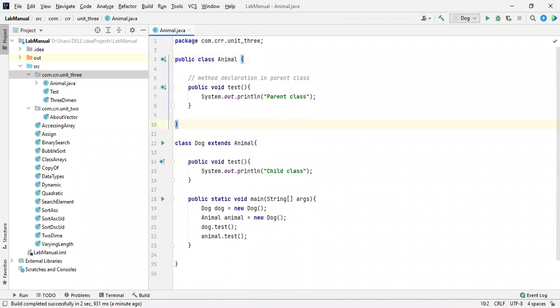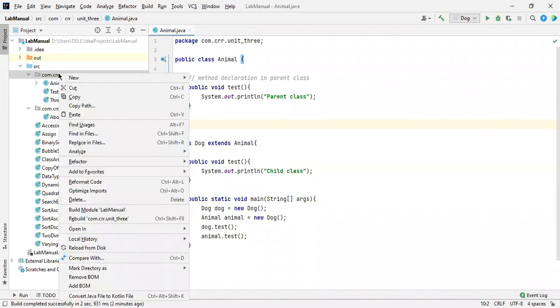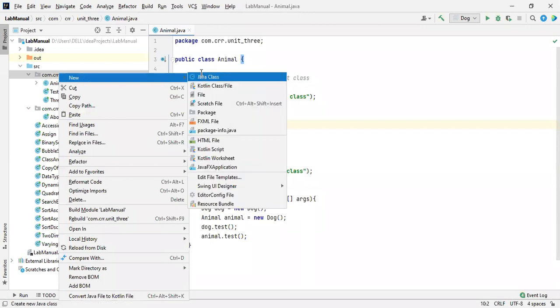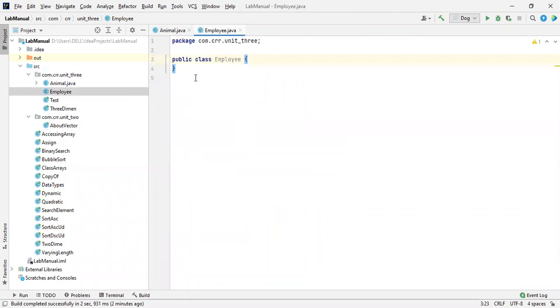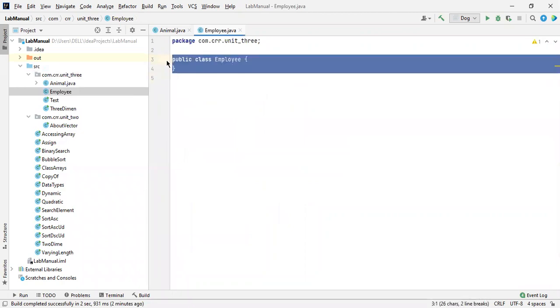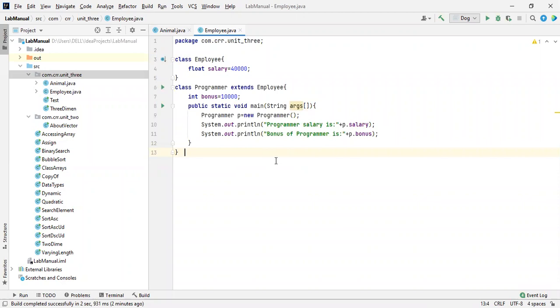I will create one more class, employee. Inside this, I'm going to paste.